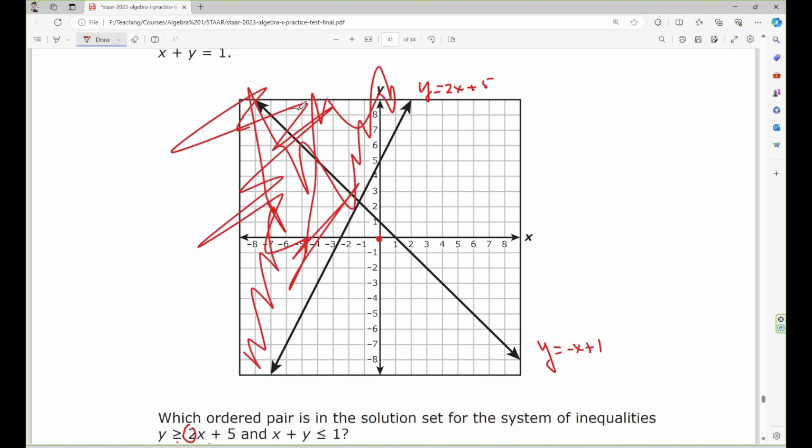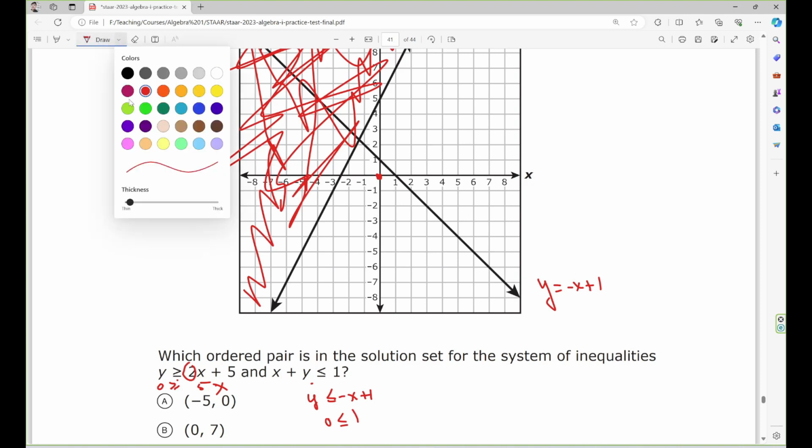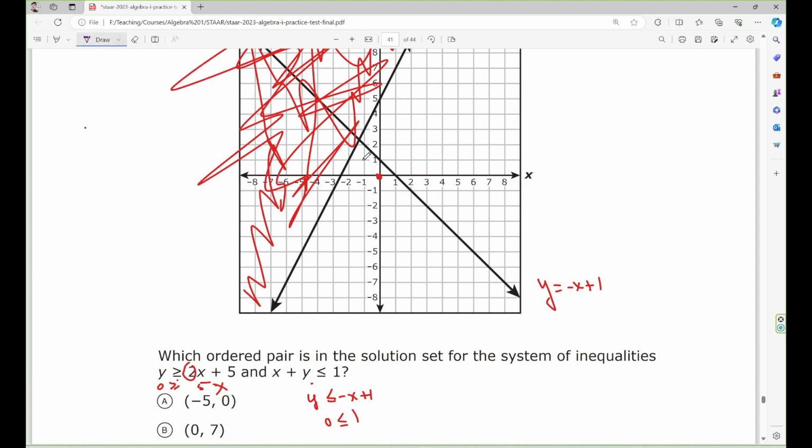Now, for this one, y less than or equal to negative x plus 1, I pick the point 0, 0 right here. I substitute, and I have 0 less than or equal to 1. So this is true, so I need to shade the region that contains this point, which is this region right here.